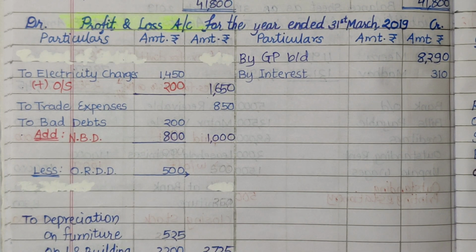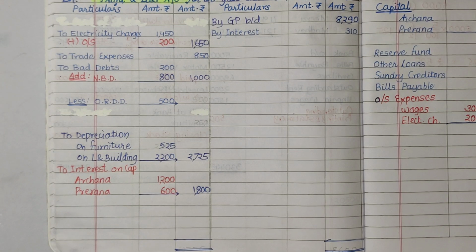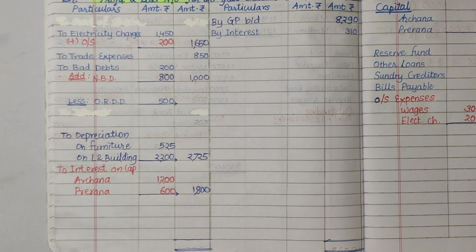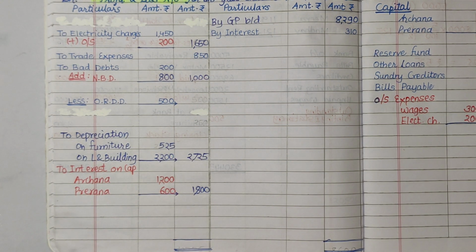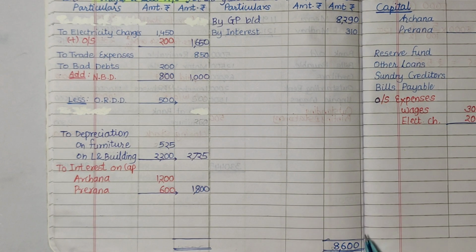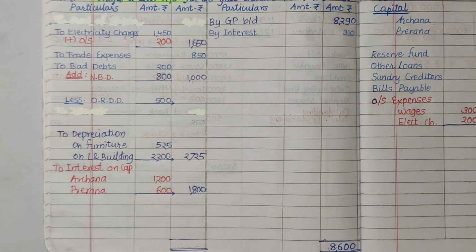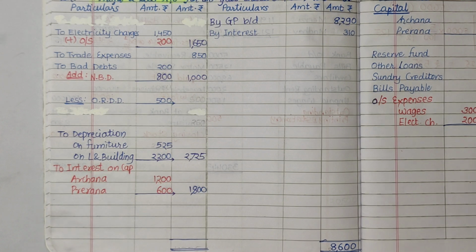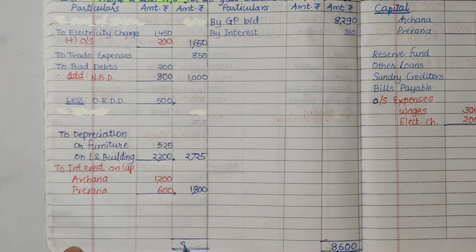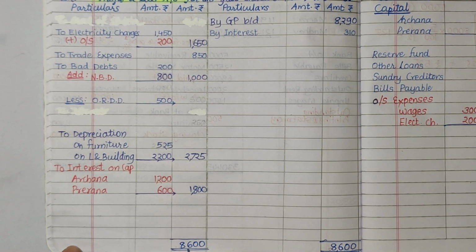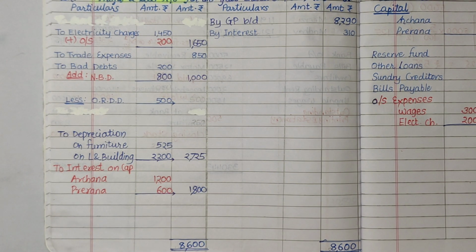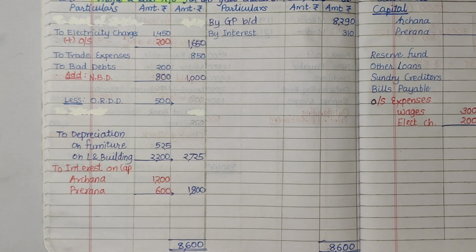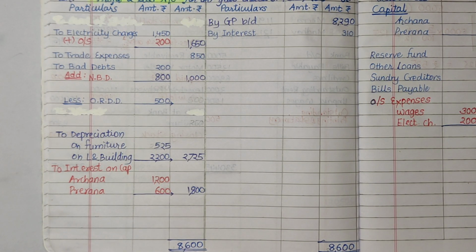The total of credit side of profit and loss account is rupees 8,600. We will write the total of credit side to both the columns, and we will deduct the total of debit column from it, so that we can find out the amount of net profit earned by the business in this particular year.